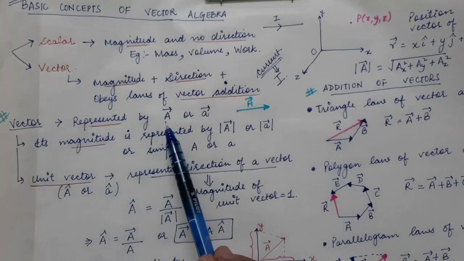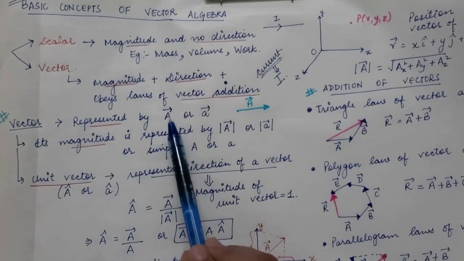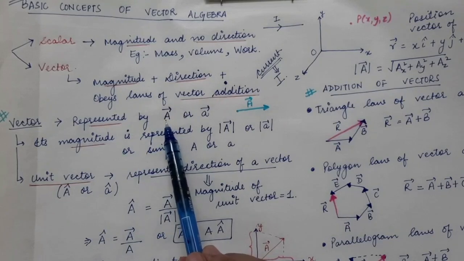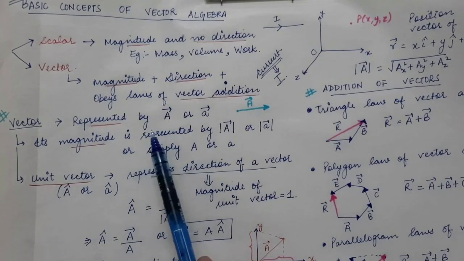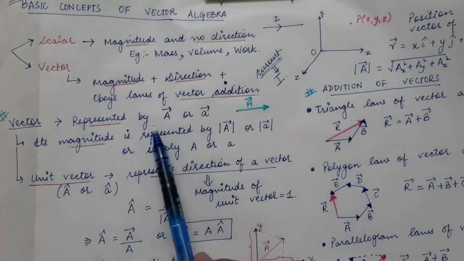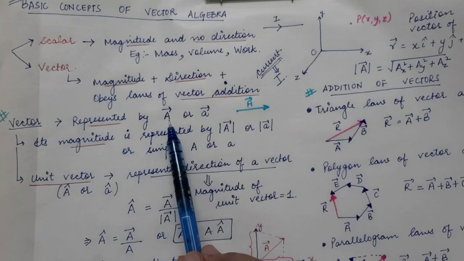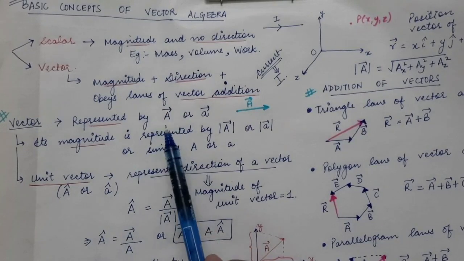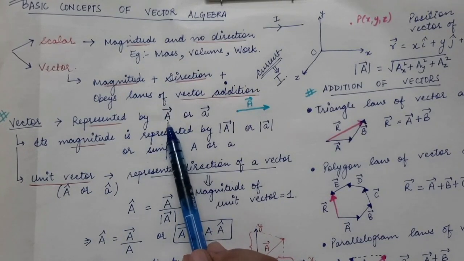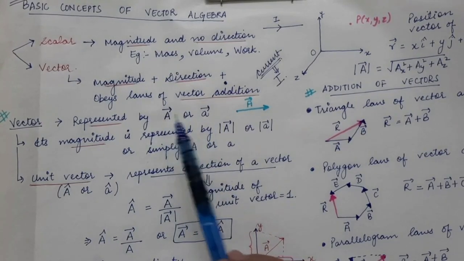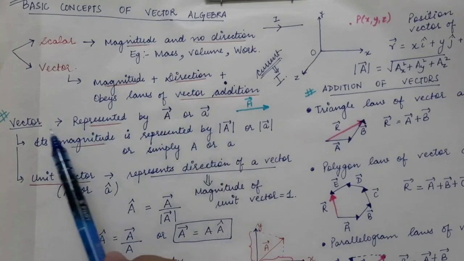A vector is represented by the letter which represents that particular vector. For example, force is represented by the variable F. The F will be written instead of capital A, and a vector sign is drawn on the top of that particular variable. Over here we call this quantity A vector. Similarly, a physical quantity can be represented by small letters or by capital letters. This is the representation of a vector.